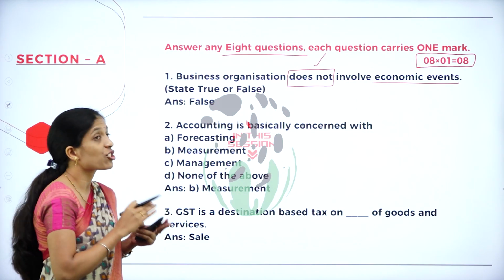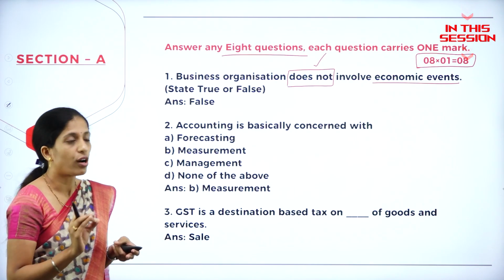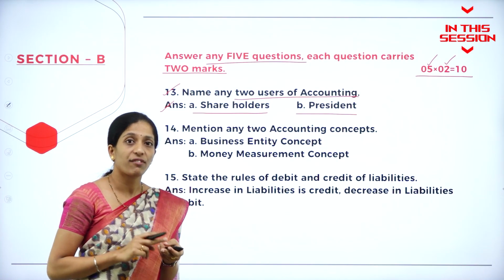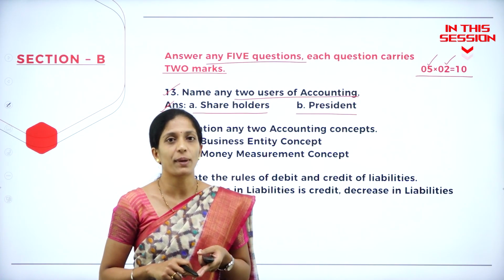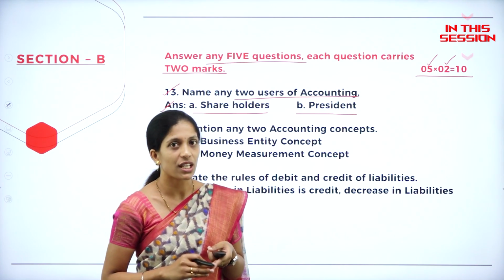Business organization will not involve economic event. So this statement is false. So you know there are two types of users of accounting information. One is internal user, other one is external user.